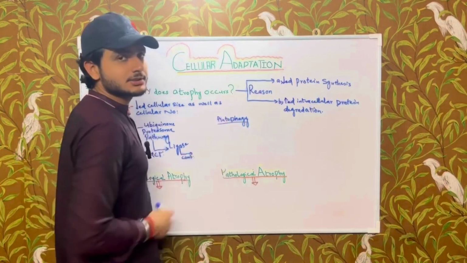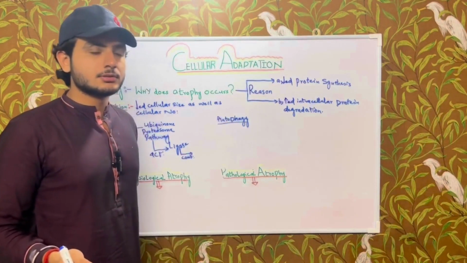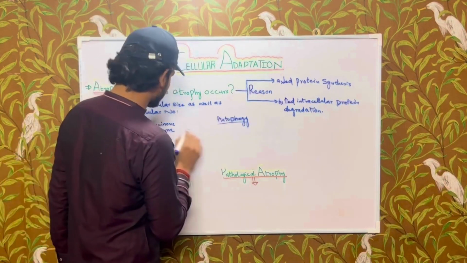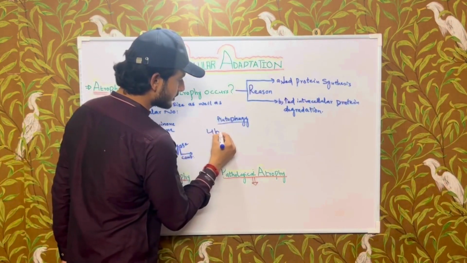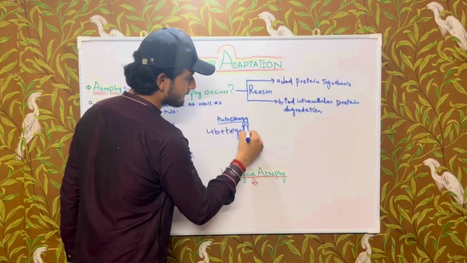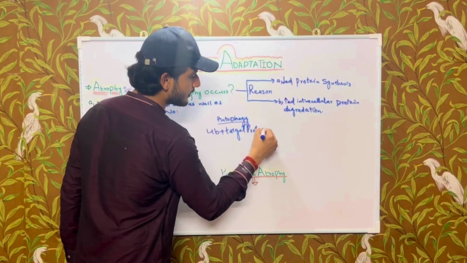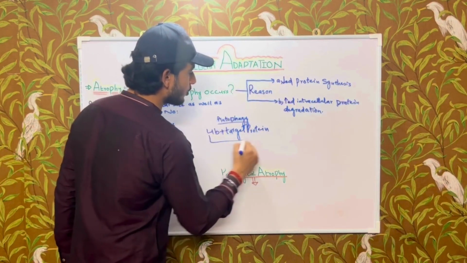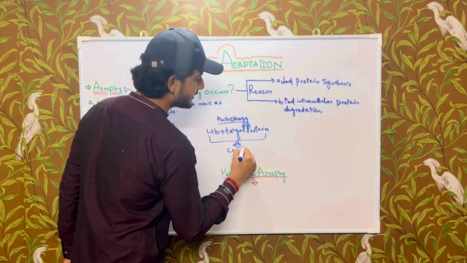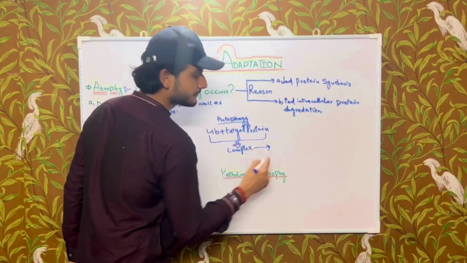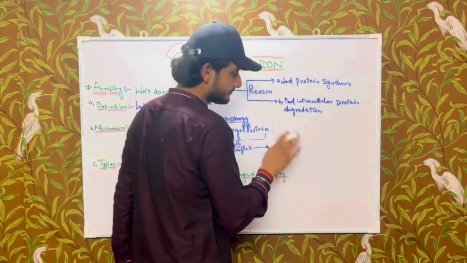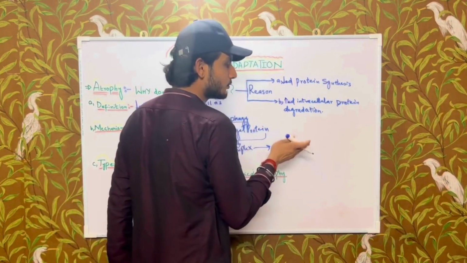In autophagy, the ubiquitin combines with the target protein, and this whole complex is taken up by the double membrane bounded phagosome. So let's learn it through the diagram.